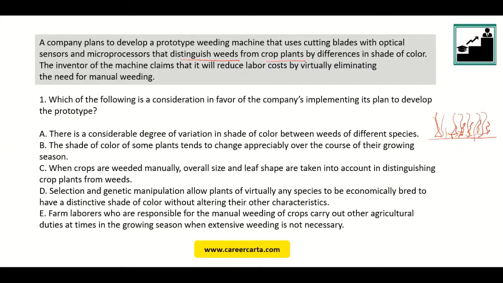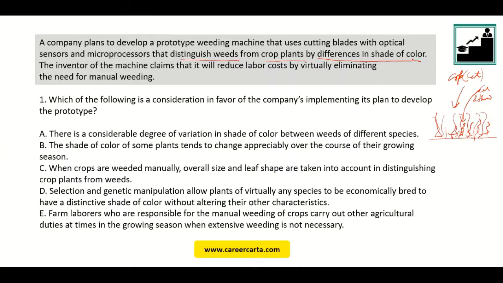Now, there is an optical sensor on the machine which will look at this, and it will also look at weeds, and it will say that this is crop, so cut and process, and this is weed, so probably throw or cut and throw, whatever. Okay, and how will it do? It will do it by the differences in shade of color.